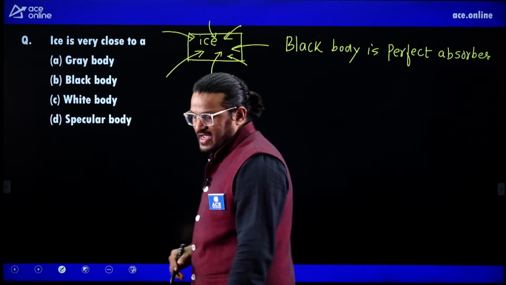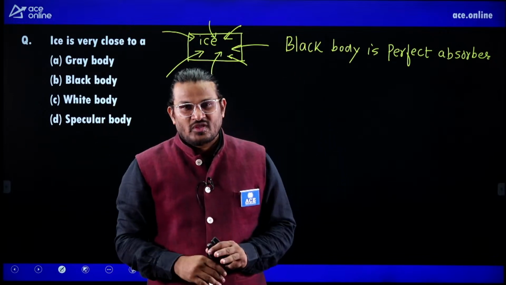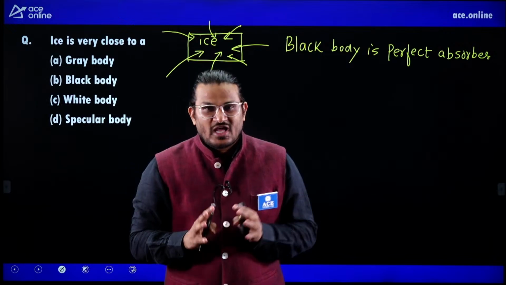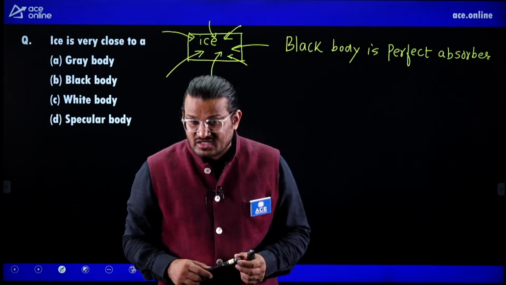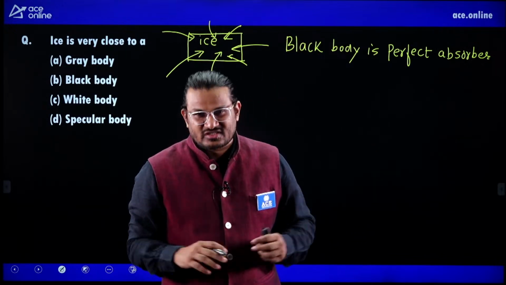So listen carefully, a black body is a perfect absorber. Whatever the amount of energy falls, everything gets absorbed. That is called black. Black is nothing to do with the color. Please listen carefully. Black is nothing to do with color. Of course, it's a very detailed topic, no need to discuss right now.